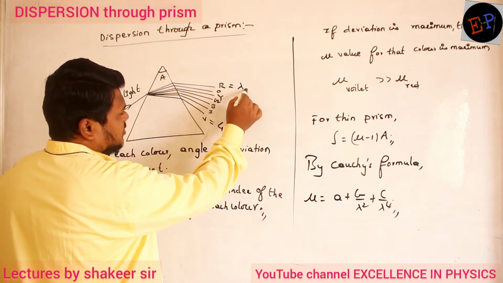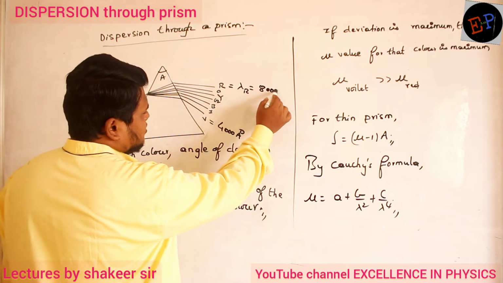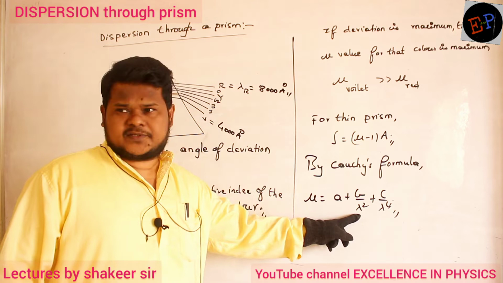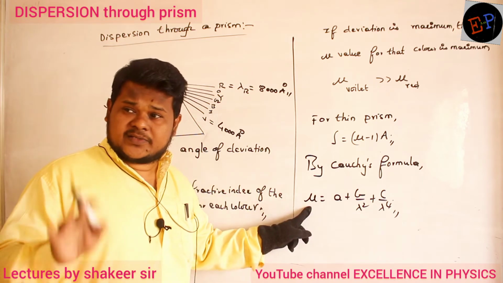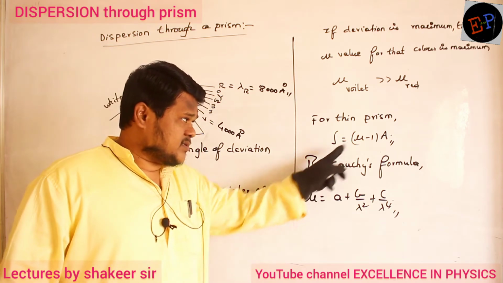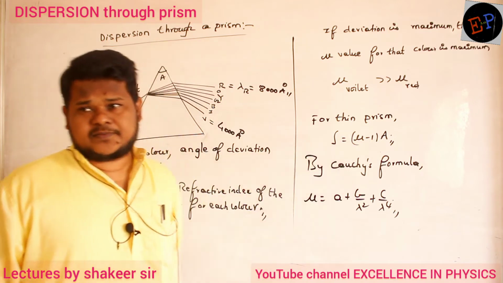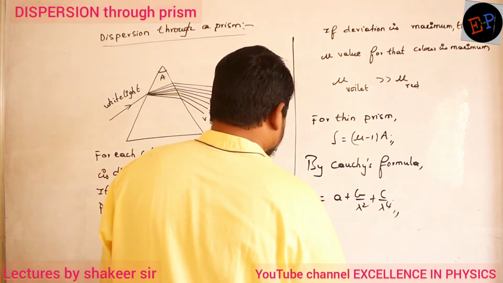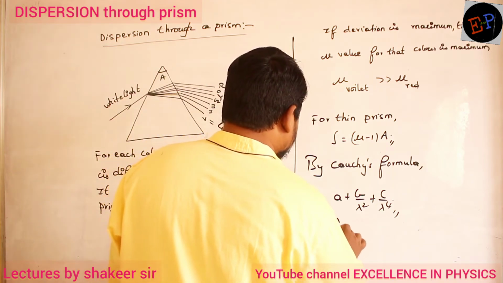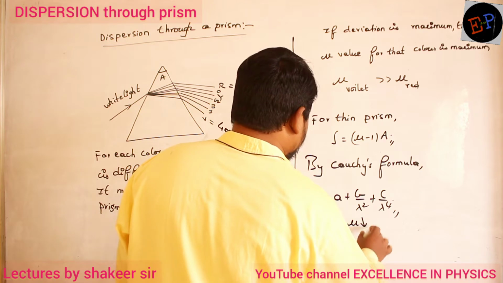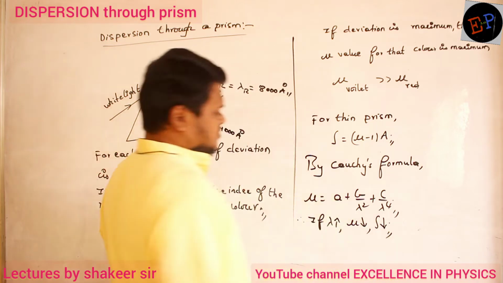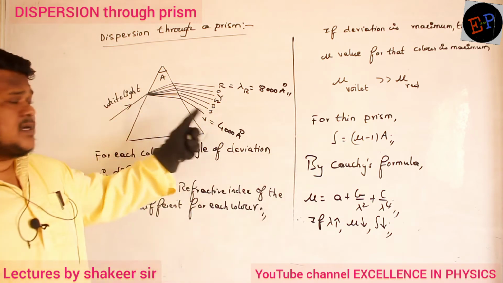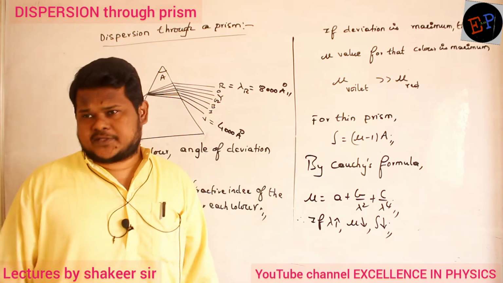Wavelength of red color is approximately 8000 angstroms. Clear? So therefore, if the lambda value increases, the mu value decreases, and if the mu value decreases, the angle of deviation also decreases. That's what I can understand. Clear? So make a note here. If lambda increases, mu value decreases, and if mu value decreases, delta value also decreases. So by using these two equations, I can understand why each color is bent by a different angle of deviation.